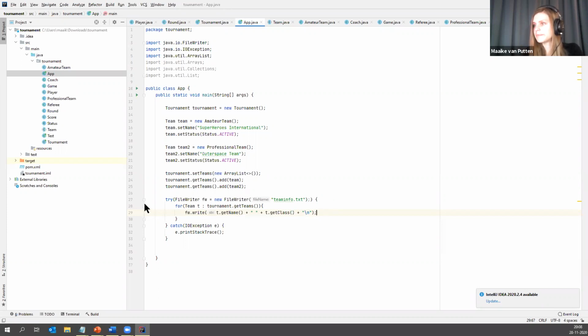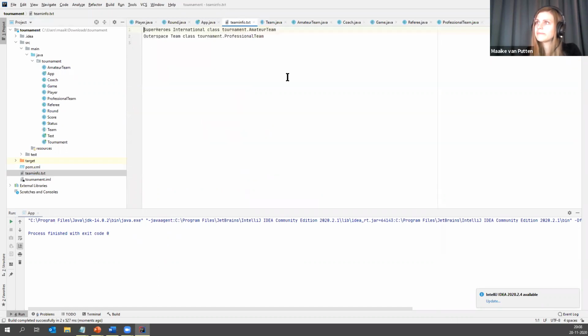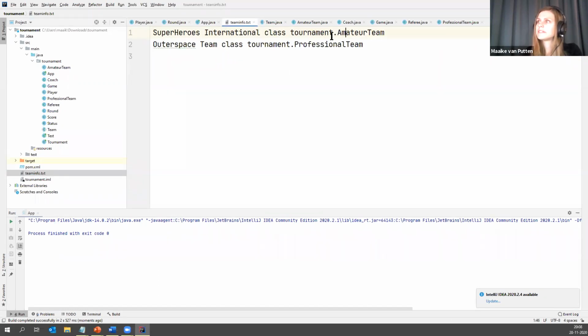This is much better. So if I'm going to run this, I expect it will create a file for me with the 2 teams in there, with their name and their class. And as you can see, a new file popped up over here. And we have 1 amateur team and 1 professional team. So this seems to be working, right?